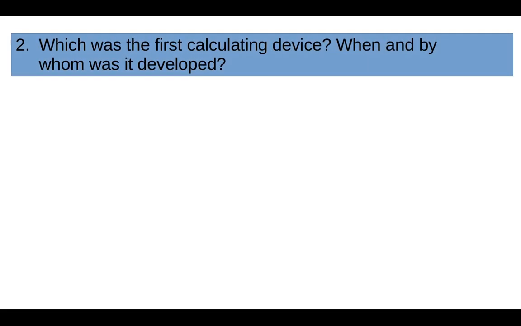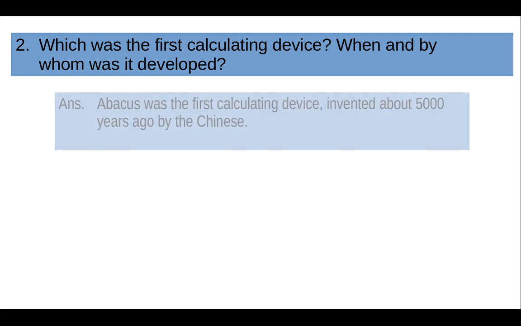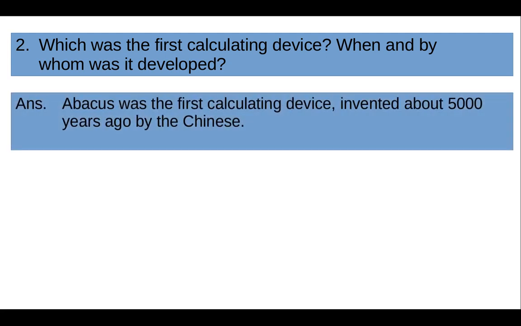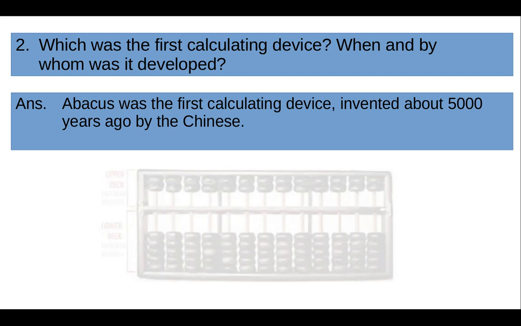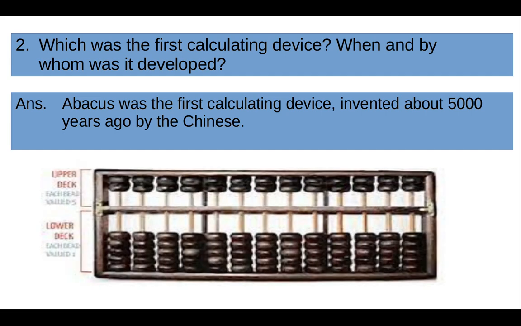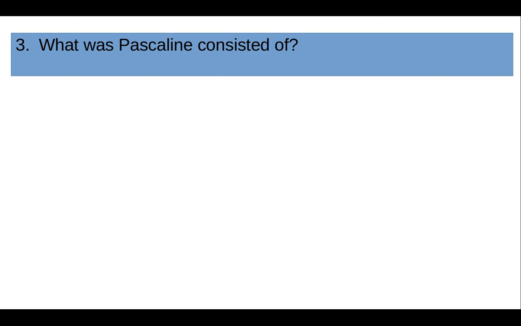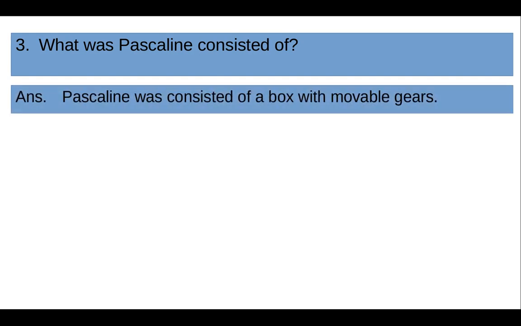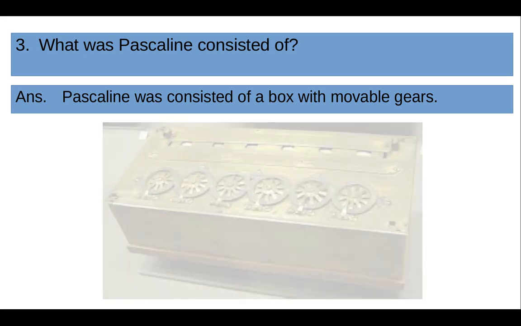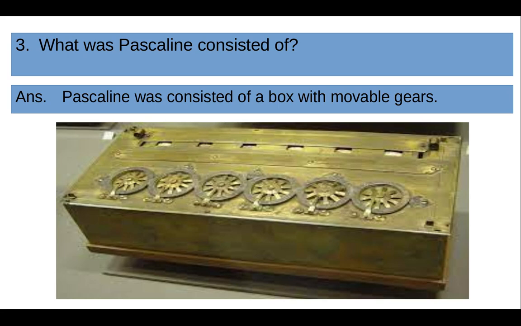And question number 2: which was the first calculating device? When and by whom was it developed? The answer to this question: the abacus was the first calculating device, invented about 5000 years ago by the Chinese. And you can see the image of the abacus device. It was like that. And question number 3, students: what did Pascaline consist of? The answer to that question: Pascaline consisted of a box with movable gears. You can see the image of the Pascaline device. It was like that.